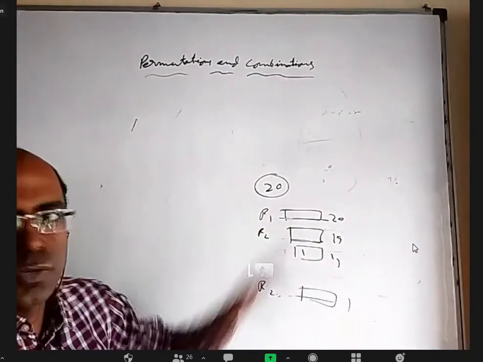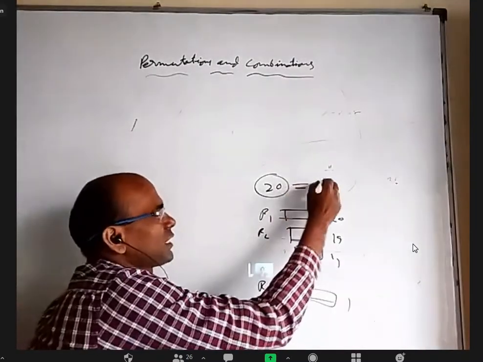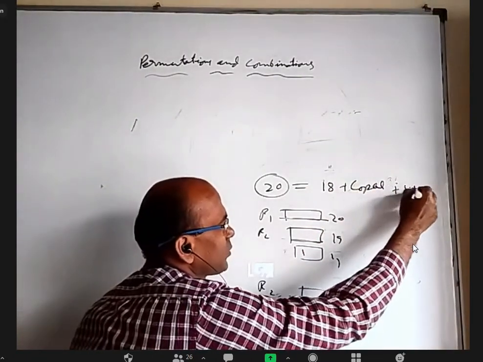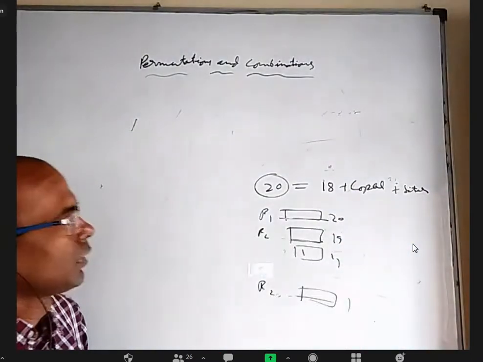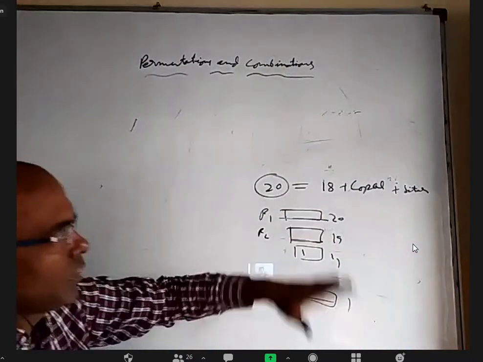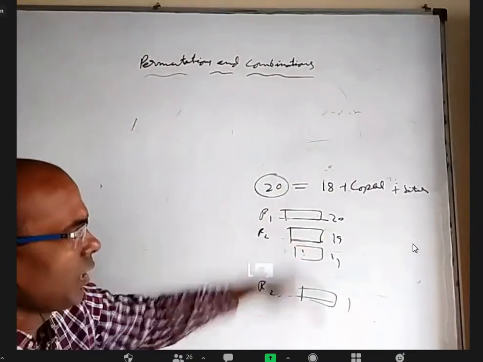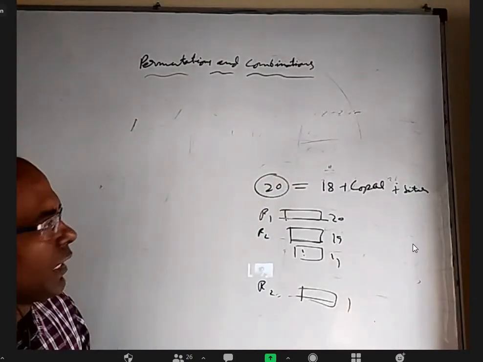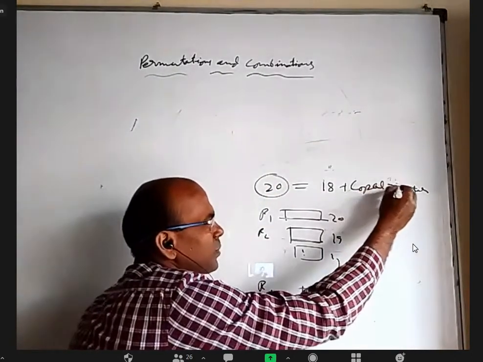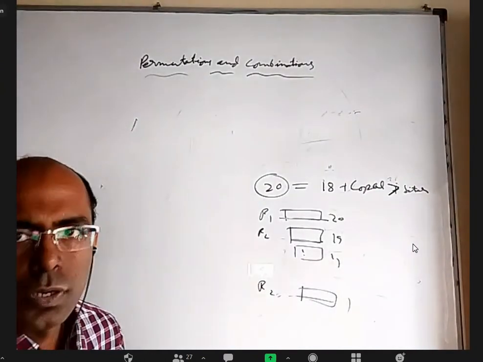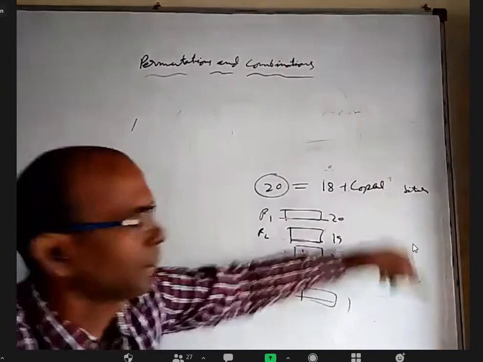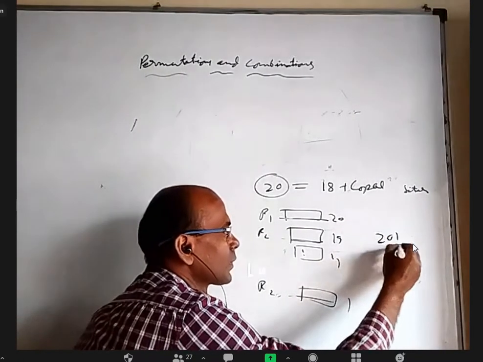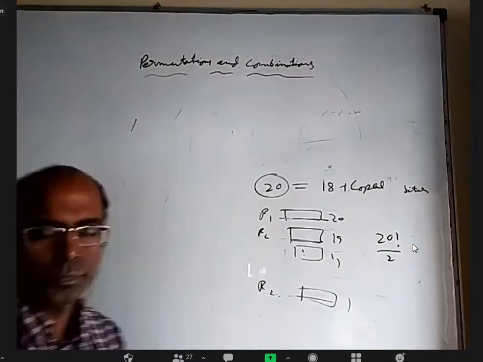Now I'm changing the question slightly. Within this 20, 18 people are there. Gopal is also there, and Sitaram, the names of two particular students. The 18 people's names I am not mentioning because they are not important. Somewhere here Gopal's name will be there, somewhere here Sitaram's name will be there. Out of this rank list, in how many cases is Gopal's rank better than Sitaram's? 20 factorial by 2. Yes, it is 50-50.